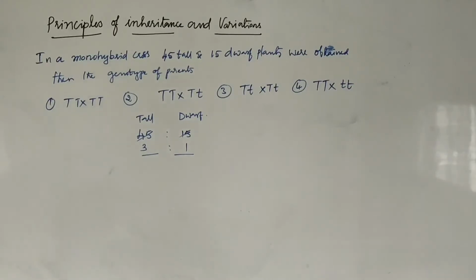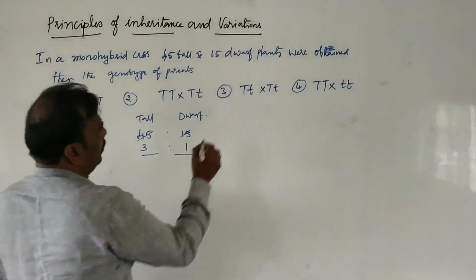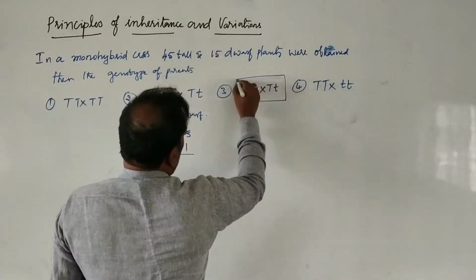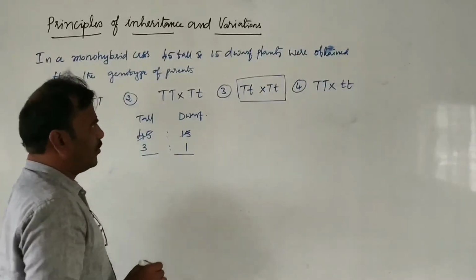When we get a 3:1 ratio of plants, it is a monohybrid ratio.